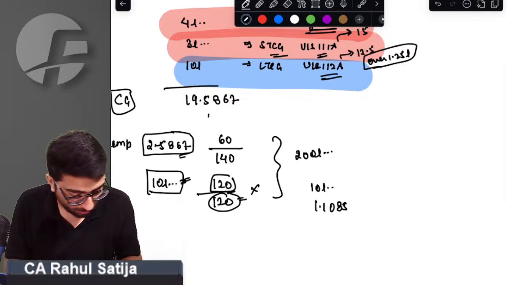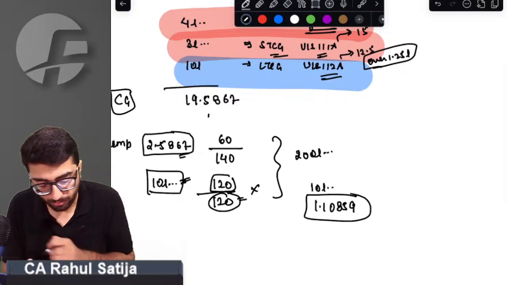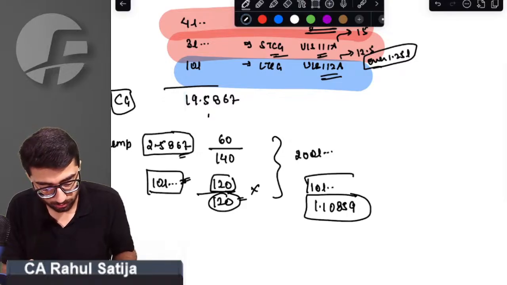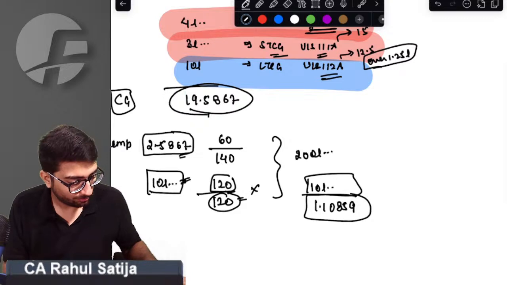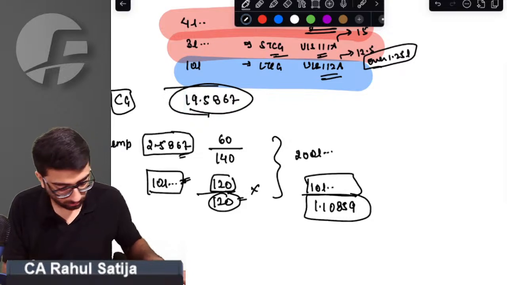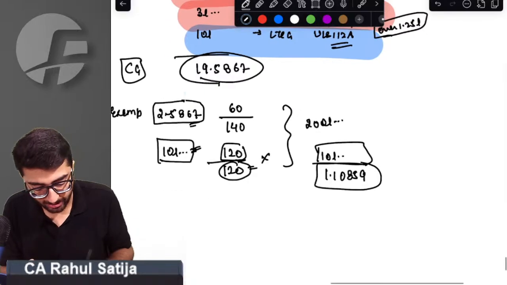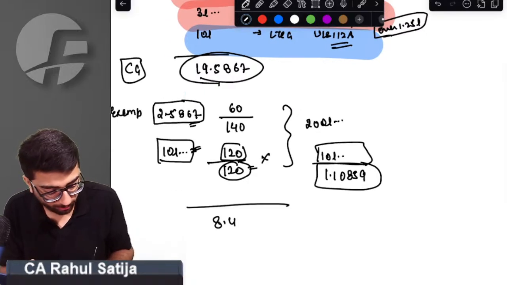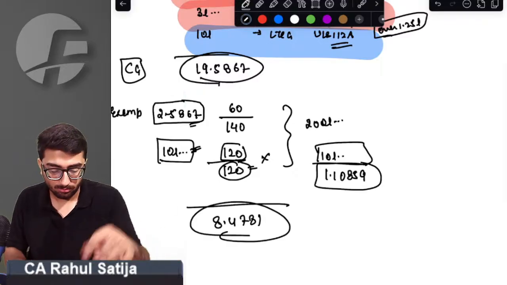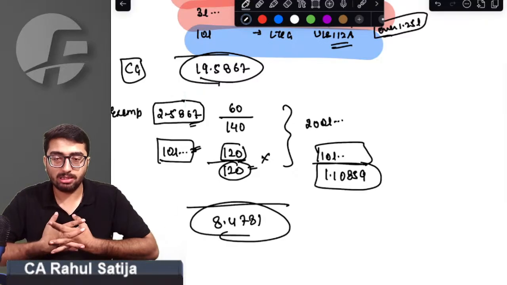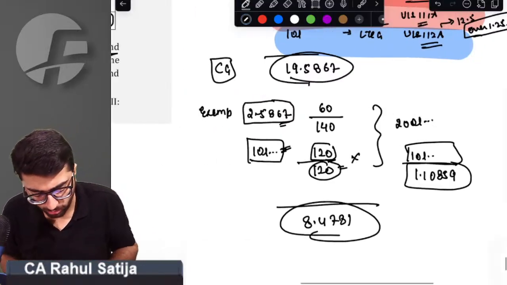1.10859, this will be the exemption amount. Now this has to be reduced from 19 lakh. Capital gain taxable will turn out to be 8.4781. This is how things will turn out to be. Let me check the answer. 8.4781.